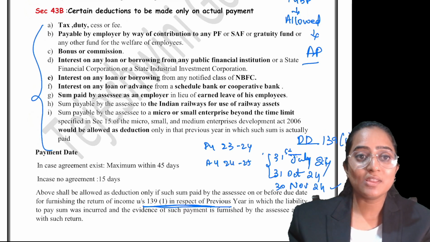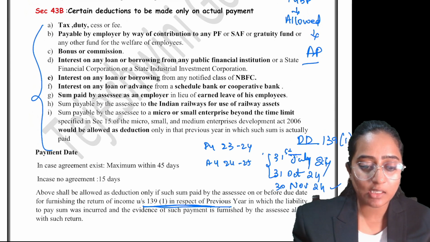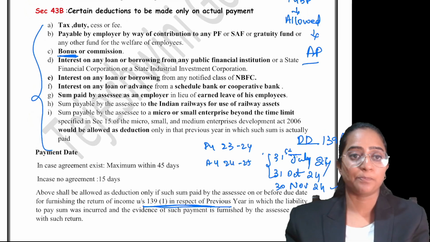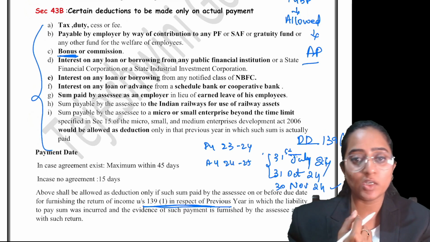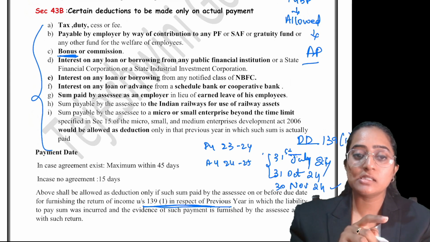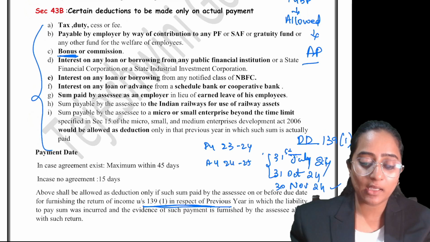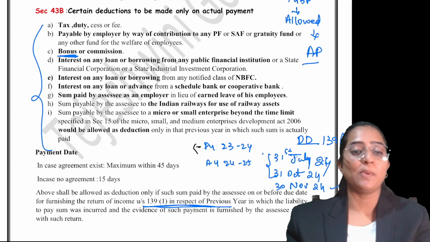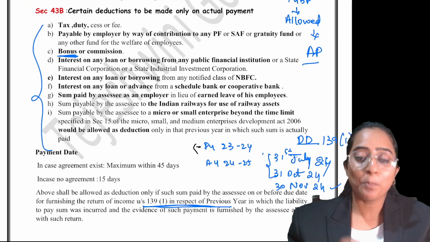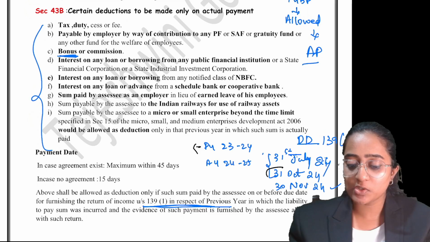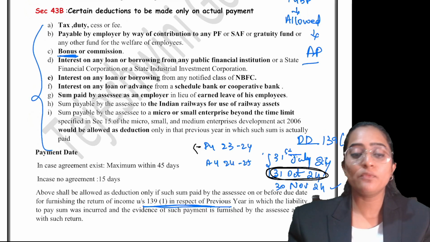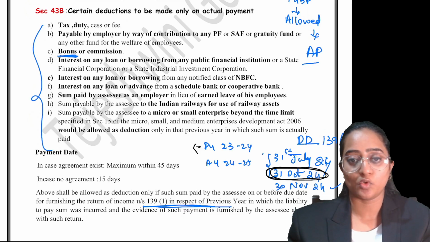Whatever the payment, let's consider the point of bonus over here. The bonus which has become payable in year 23-24, suppose it is paid in the PY in which it becomes payable, 23-24. But have you paid in that year? No, it is still payable. But let's consider the situation of companies where the due date for return filing is 31st October.